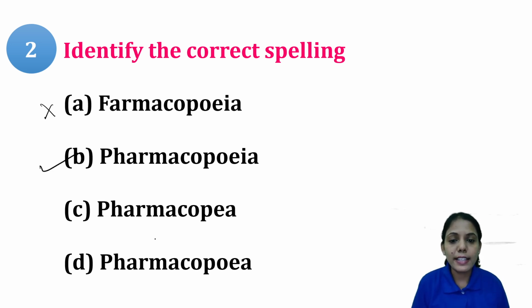Let's see what is option C. In option C, it is different, so that is not the correct option. And next is pharmacopoeia, where the I is missing. So the correct spelling of pharmacopoeia is nothing but option B.